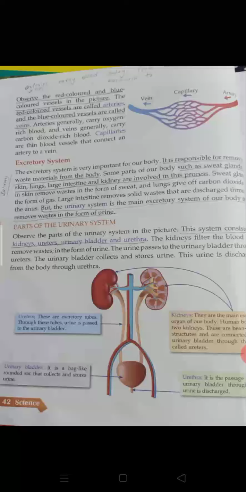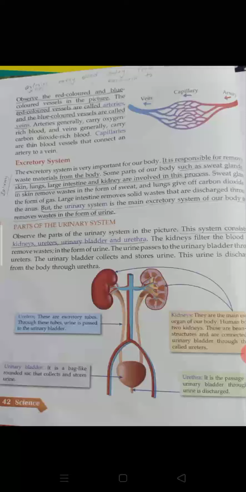Okay, excretory system. The excretory system means nothing but removal of waste materials from our body. But the waste in our body is removed in many ways. One is sweat glands, in the form of sweat. It is present on our skin. Lungs exhale the carbon dioxide waste from the body. Lungs help us. Solid waste is produced from the large intestine and it passes through the anus.